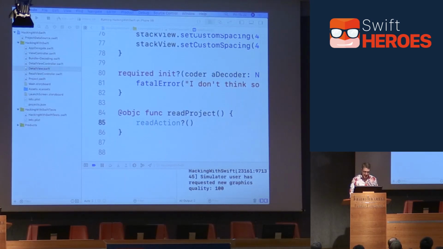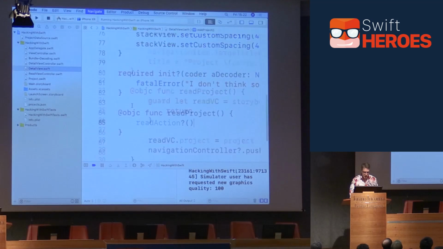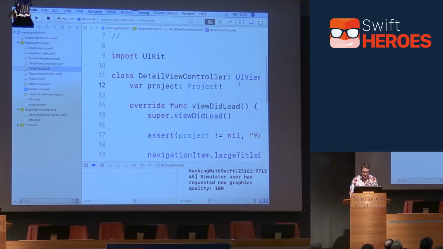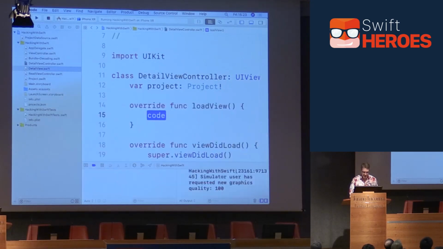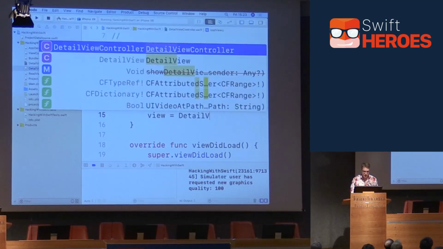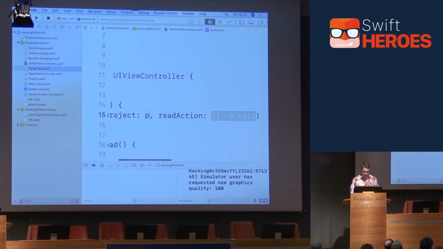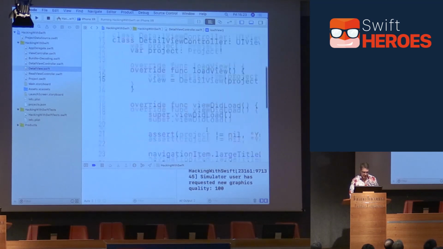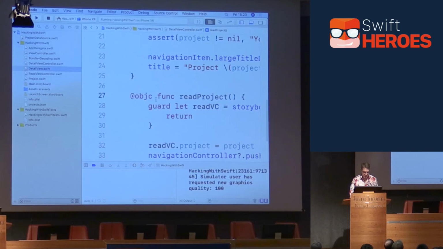And to hook that up, to actually use that in the detail view controller, which of course we want to do, we'll just go back to the view controller again, and I'm going to go up here, add in a loadView method, like that, and say our view equals a DetailView with the project, our project, and the readAction, our existing readProject function we made, which is perhaps what's being used before. Boom. We can even actually go out and scrap the @objc from down here. That's not going to need it anymore. So the code is ever so slightly smaller. Fantastic. So far, we have centralized some helper code.